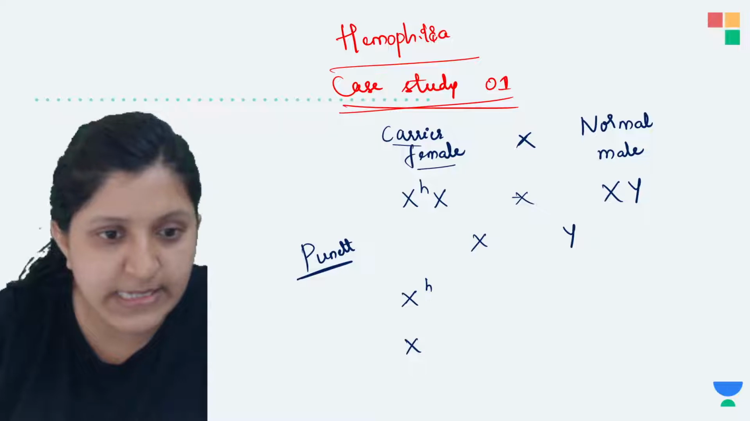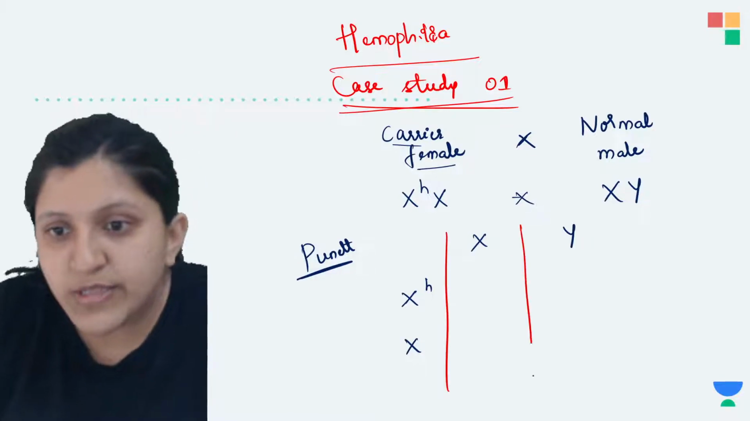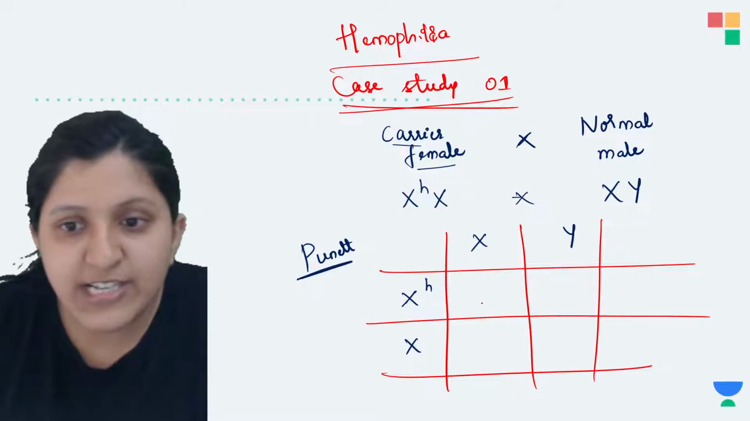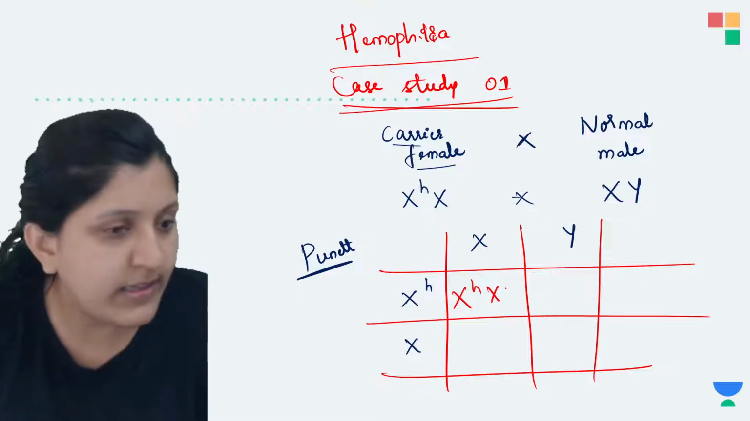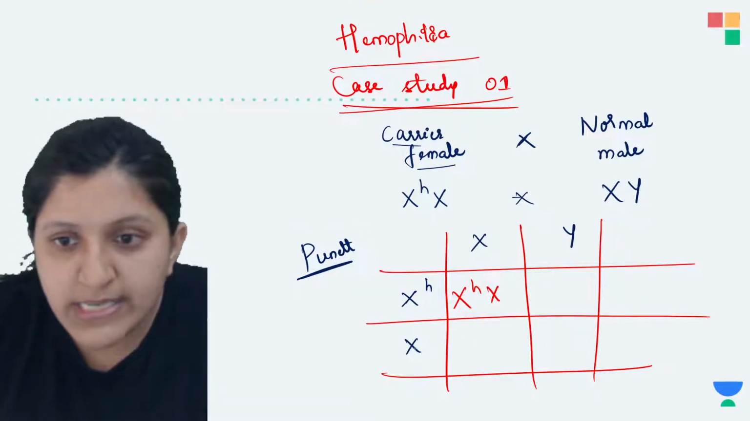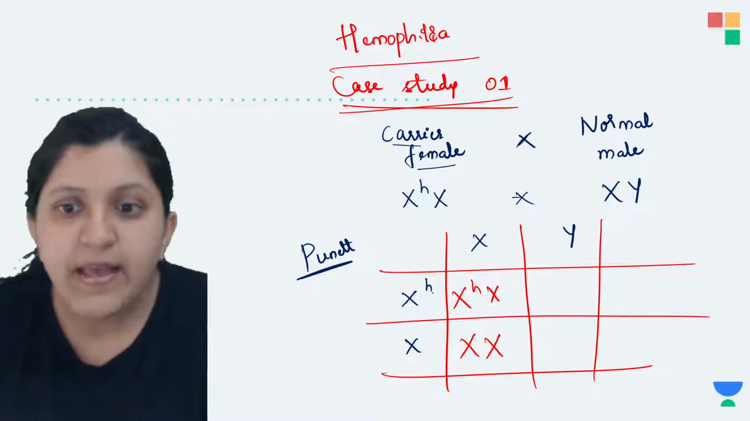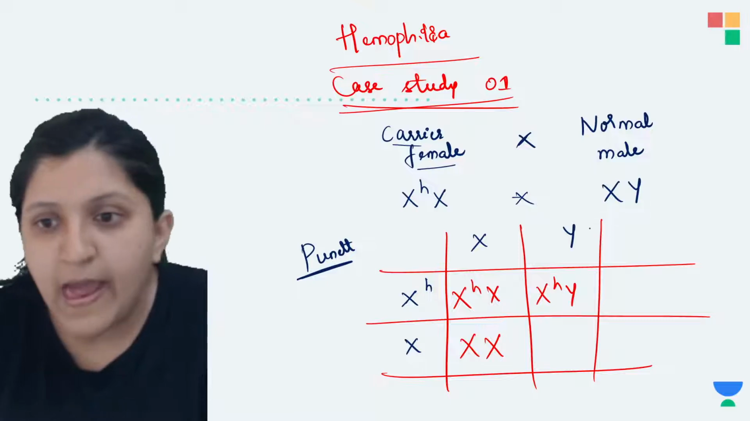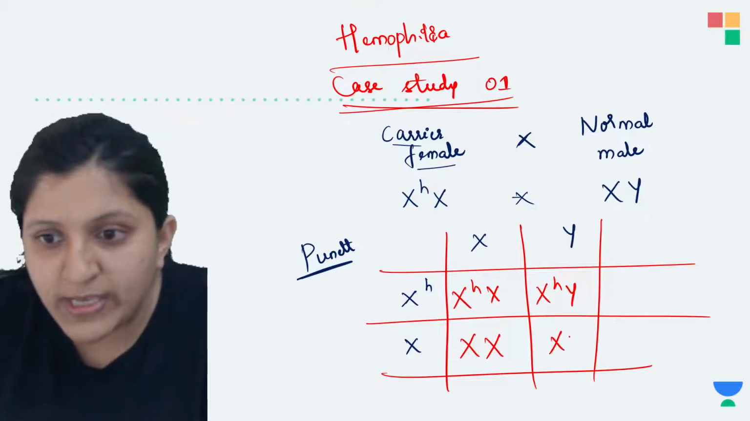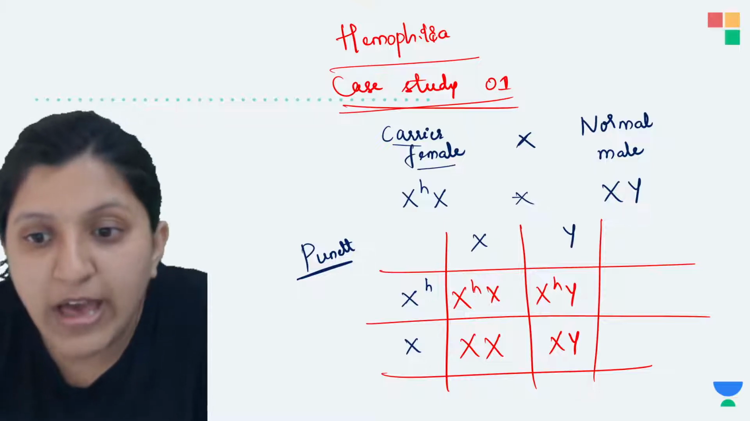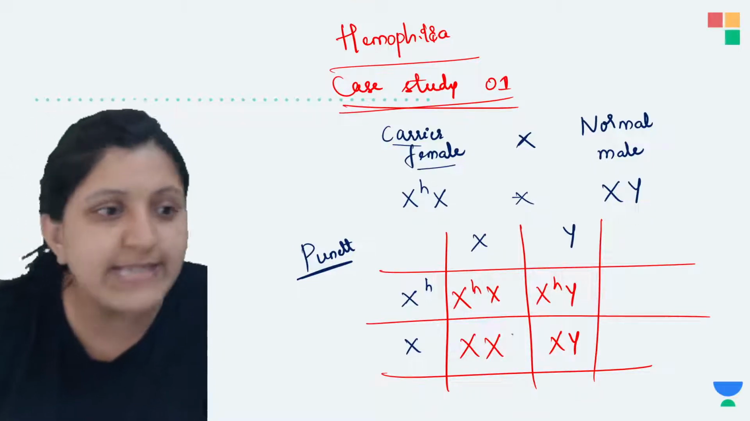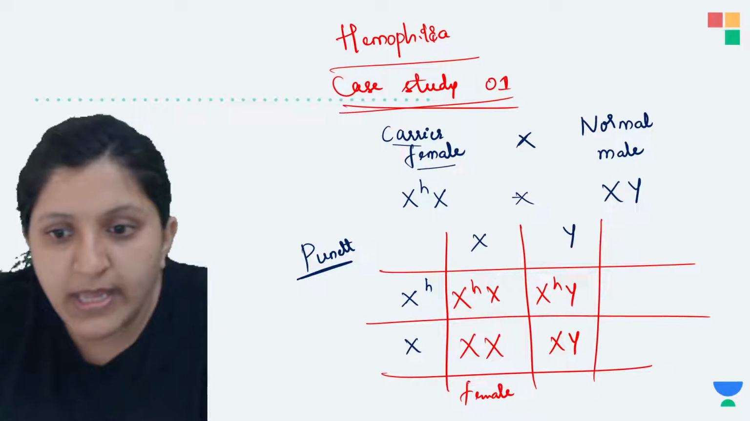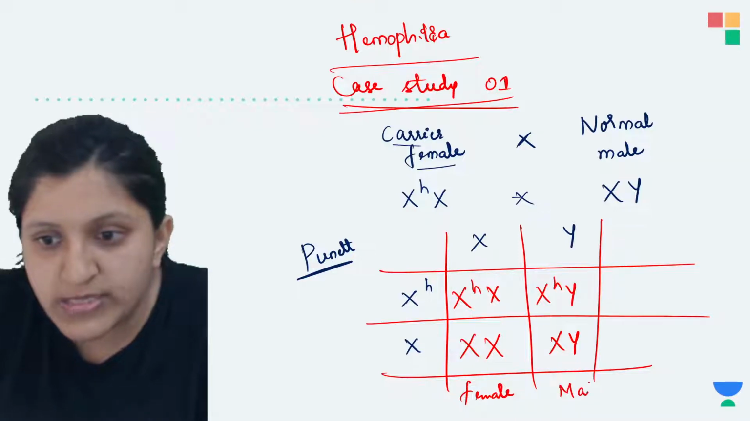So we will just see this one. In the Punnett square, you can see XHX is being produced, and in this case also you can see XX. One more case you can see here is XHY, so this is XH and here Y, and XY. Now this individual has X and X, so this side it is female, and this side it is male.